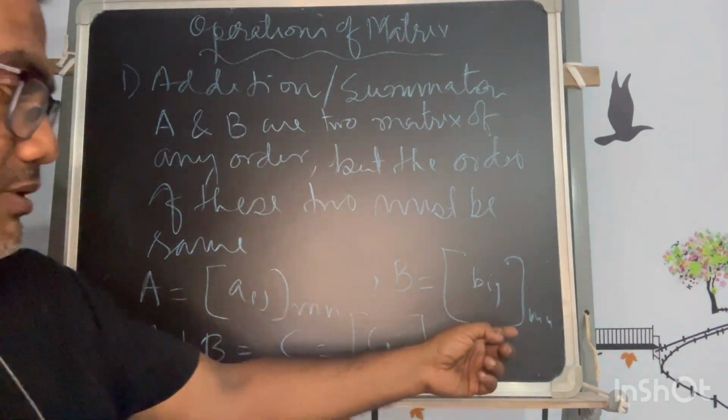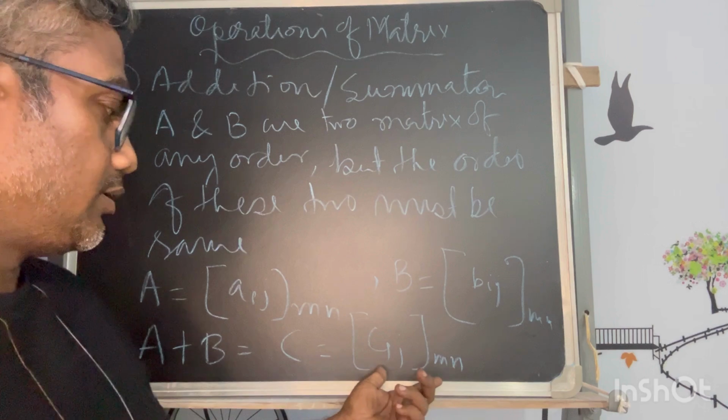If it is M by N, the addition will also be M by N.